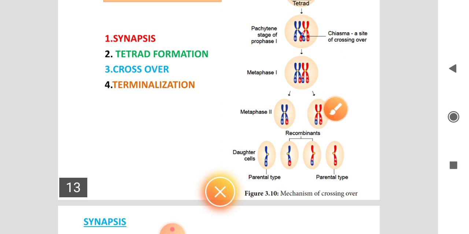These two are separated, and finally we get 4 daughter cells. The 2 cells are producing the 4 daughter cells. Out of these 4 daughter cells, 2 are parental and the other 2 are recombinant characters. So this is the crossing over diagram. Now first we see the 4 mechanisms. First mechanism is synapsis.